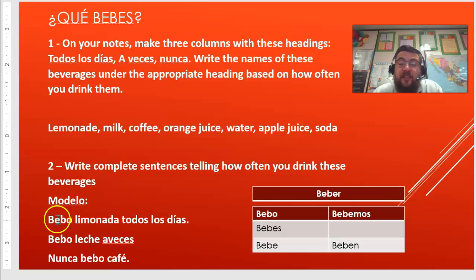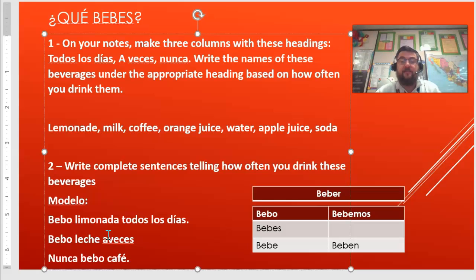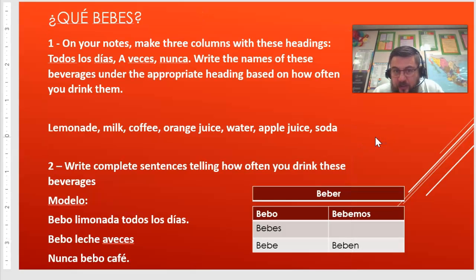So, look at this example, right? Bebo limonada todos los días. I drink lemonade every day. Bebo leche a veces. I drink milk sometimes, right? And nunca bebo café. I never drink coffee. Obviously, those are not my examples because you guys know I drink coffee all the time. But use those sentences. So pause it here. Take care of that.